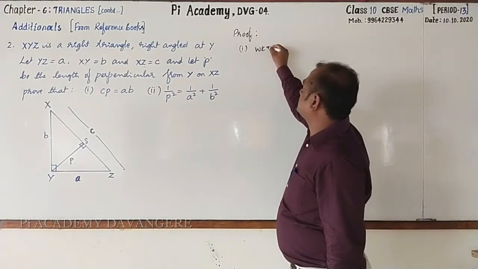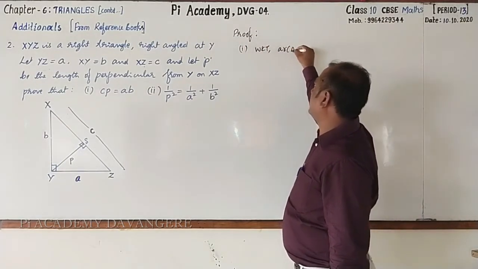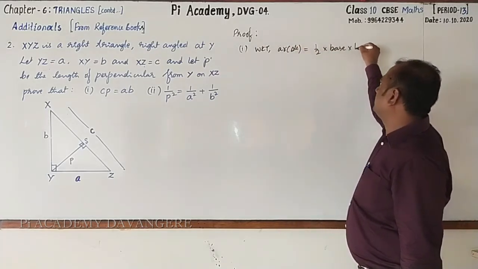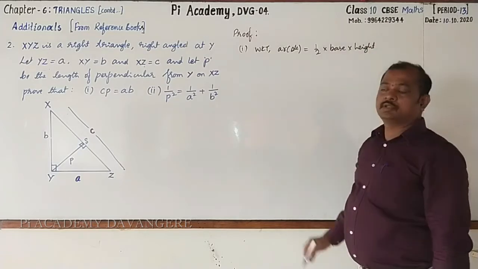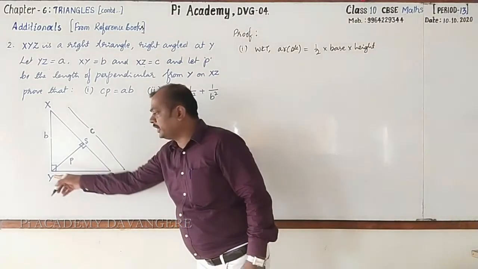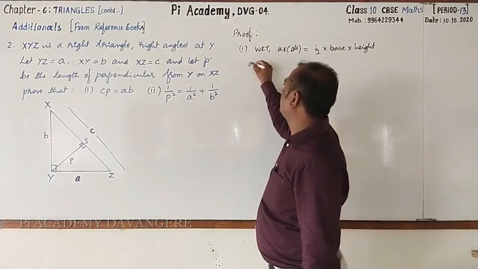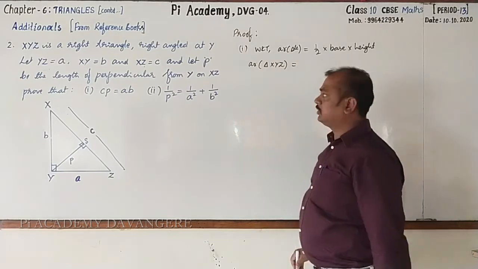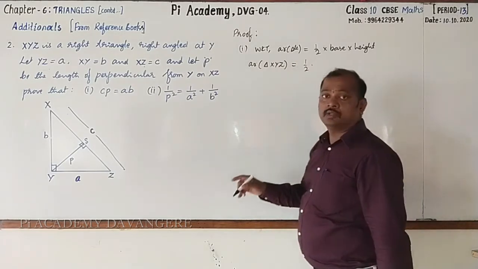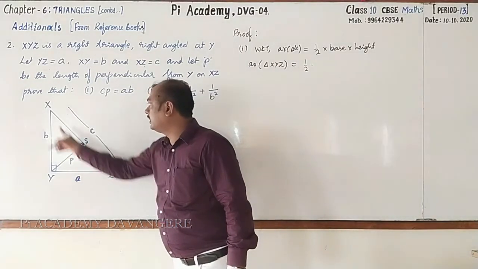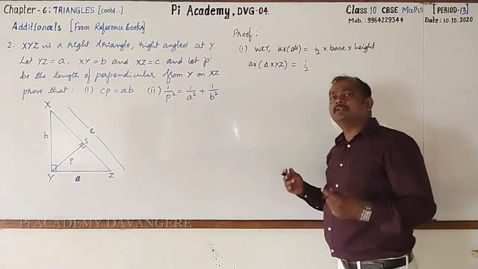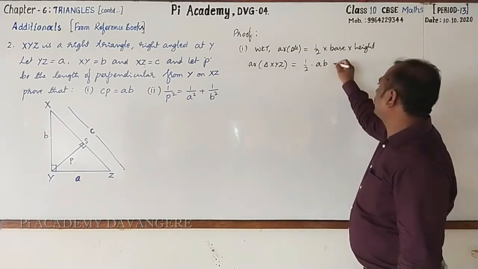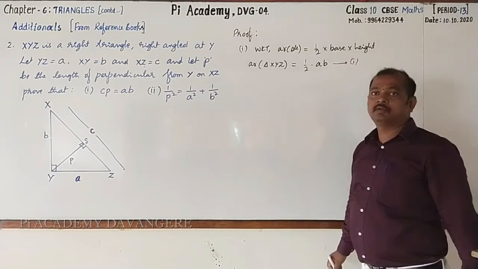We all know that the area of a triangle is half into base into height. Then let us go for finding the area of XYZ. Area of triangle XYZ is equal to half into, this time I will take base as YZ, height as XY, or else directly you can write half into A into B. You may call this statement 1.